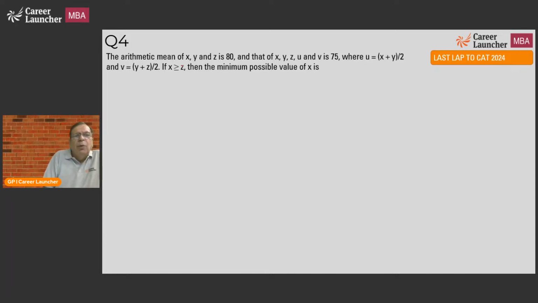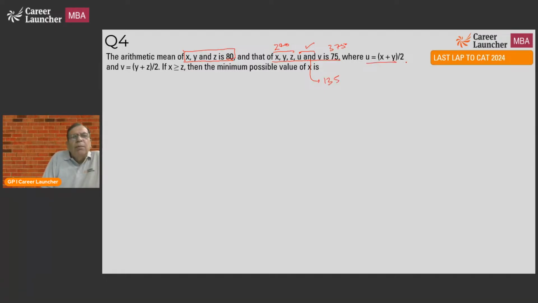Okay. Question number 4. The arithmetic mean of X, Y, Z is 80. That of X, Y, Z, U and V is 75. What does that mean? I know X plus Y plus Z from here: it would be 240. And for five numbers, 75 into 5 is 375. That means I can find U and V also. U plus V becomes equal to 135.